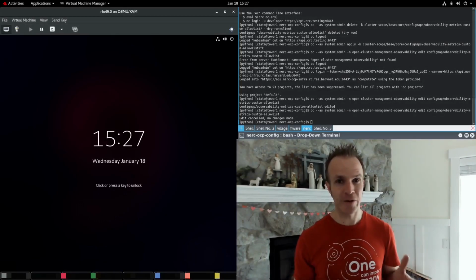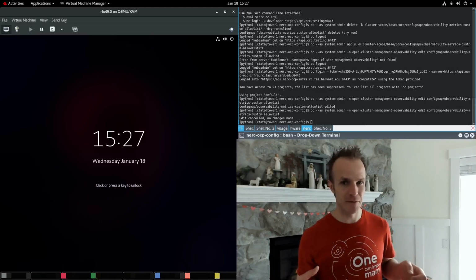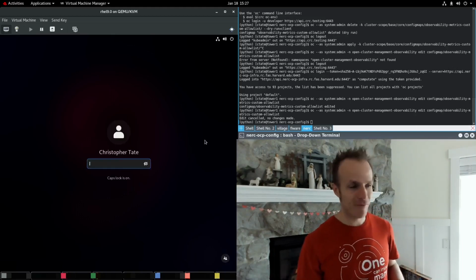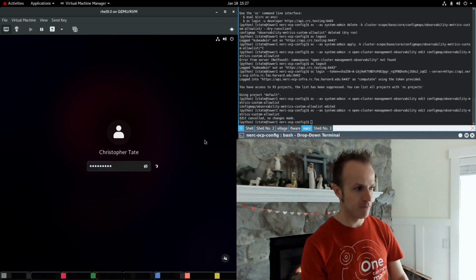Today I'd like to show you how to set up a brand new RHEL 9 development environment to work on these projects related to smart data and smart devices. Over here I have a virtual machine. It's a brand new RHEL 9 machine.